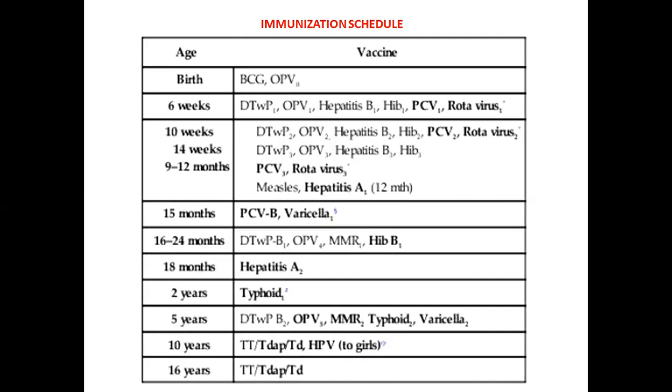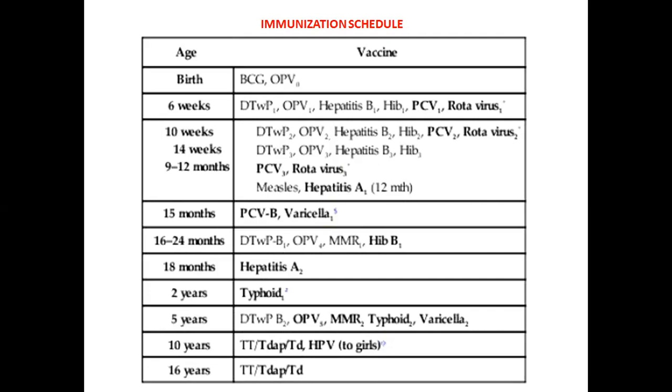At 6 weeks, we give DTP first dose, OPV first dose, hepatitis B first dose, and Hib1. Hib is Haemophilus influenzae type b. For the 6th week, 10th week, and 14th week, all these 4, that is DTP, OPV, hepatitis B, and Hib, are the same.